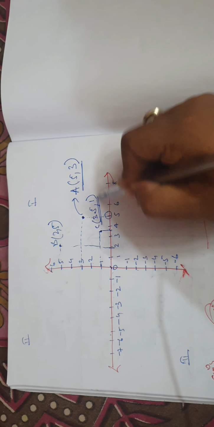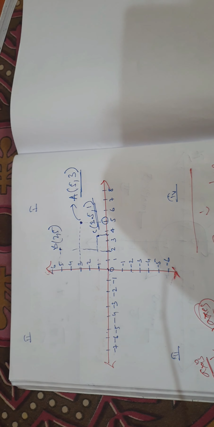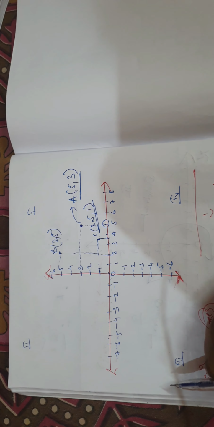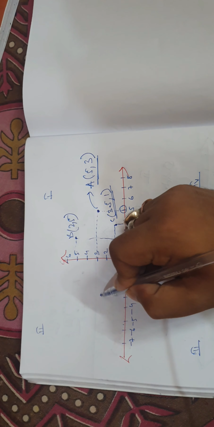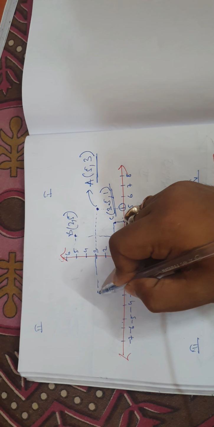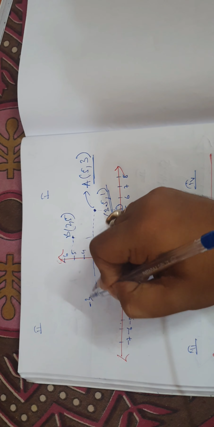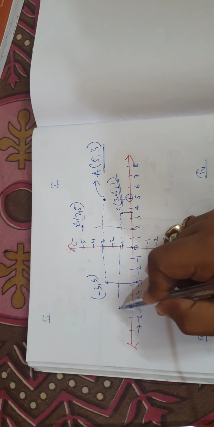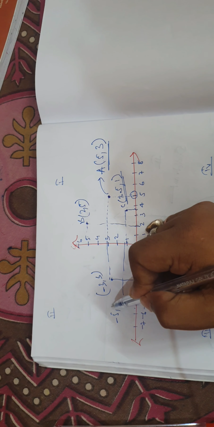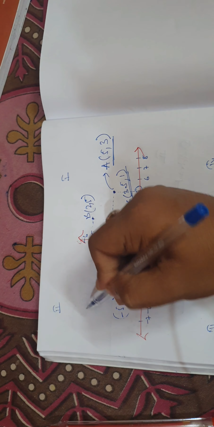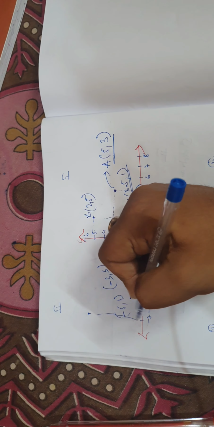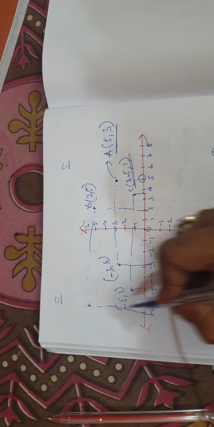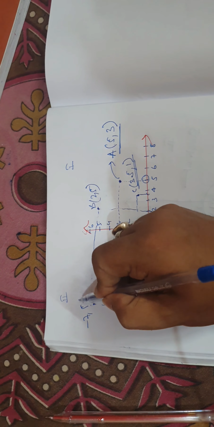So (3.5, 1) is the coordinate of the point C. Here you get (-3, 3). Here you get (-5, 1). If a point is here and you join like this and like this, you get (-7, 5.5).